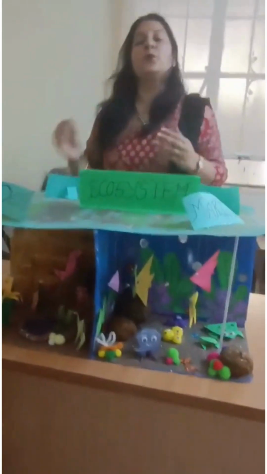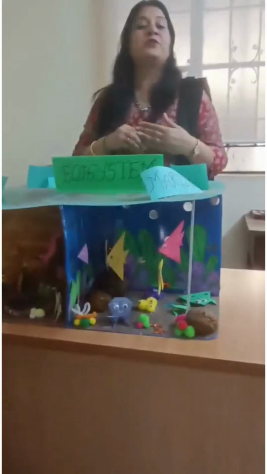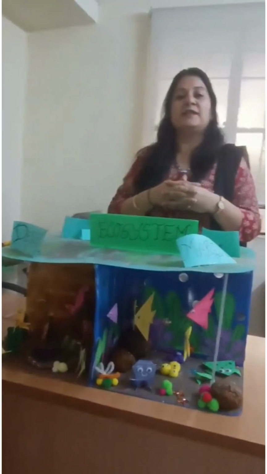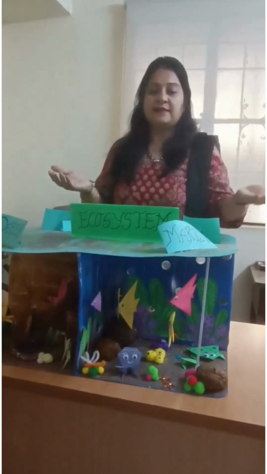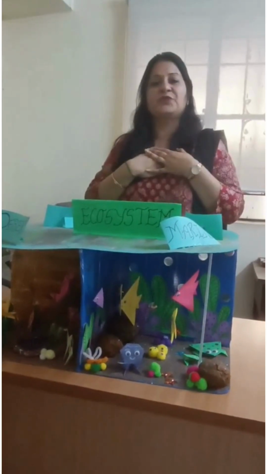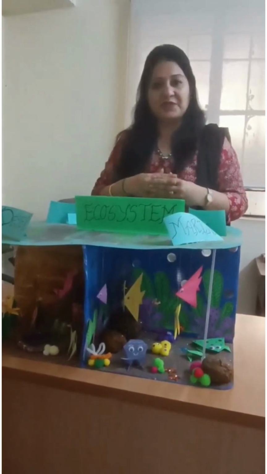We should also take care of our ecosystem because we are the ones who are living in this ecosystem. We should not litter around, we should not throw garbage here and there, and we should use plastic to the minimum. We should reuse things, recycle things, and we should try to keep our earth, our ecosystem, our planet neat and tidy, clean for our future generations.